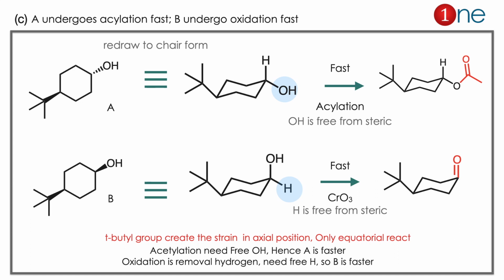Here the concept you have to learn is the reaction center. Whether the reaction center is available or not, or strain is protecting it or not. Here in the first structure A, OH is free, that's why the reaction is faster. In the second reaction, H is free, that's why oxidation is faster.